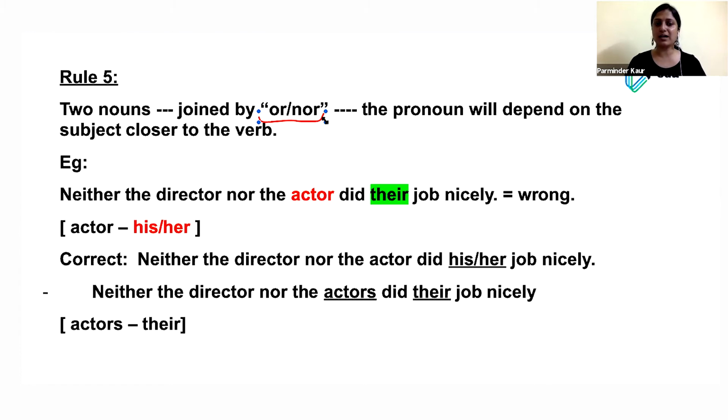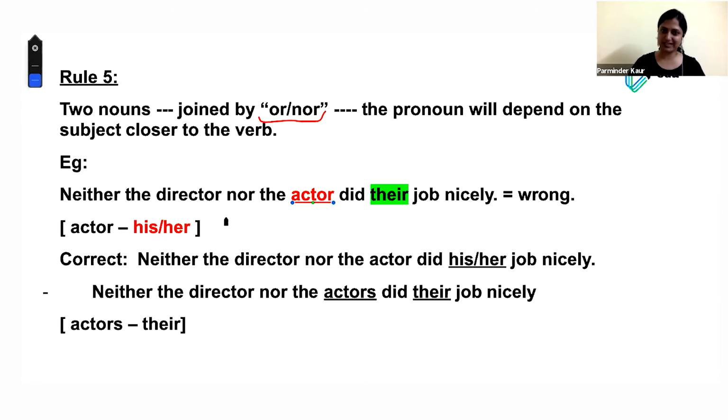So your verb agrees with the subject that's absolutely closer to it. Right. So neither the director nor the actor. Actually, the point is, in neither nor it is basically none. In either or it is one. In or it is one out of the list. So there would be a confusion. Everybody will choose the subject according to his wish.